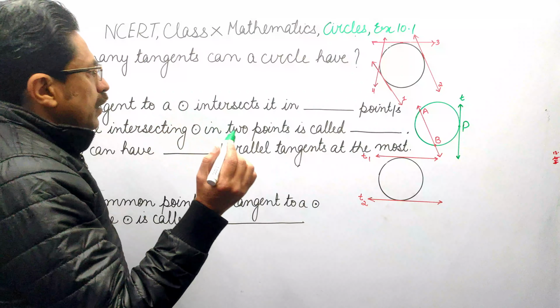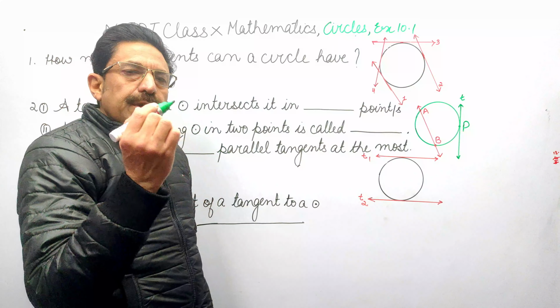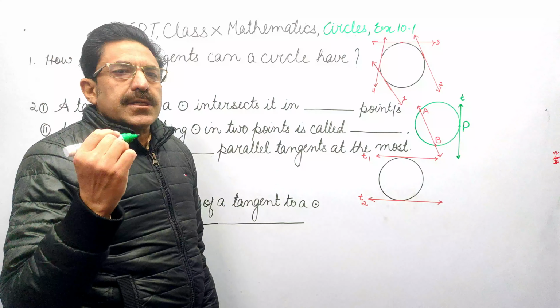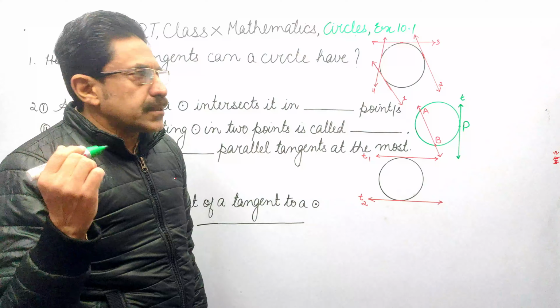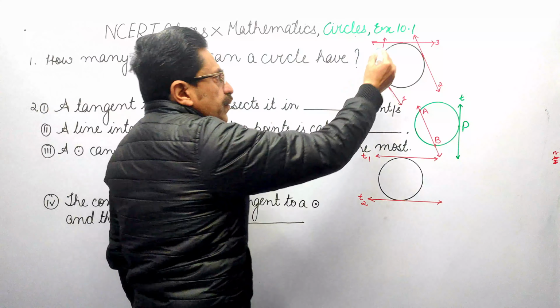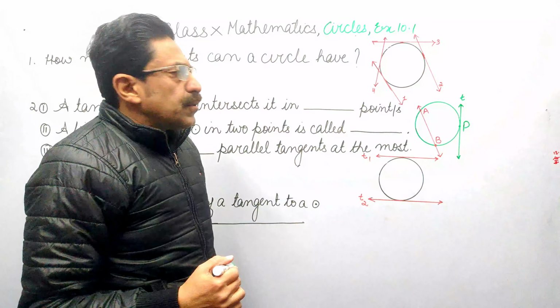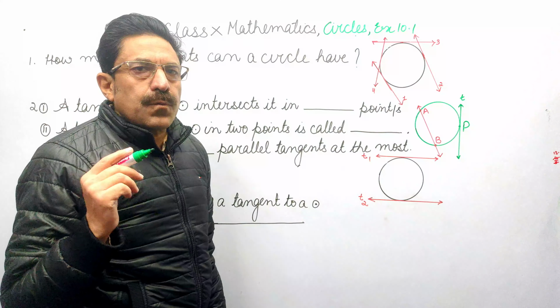Now before watching this video, you should first watch video number 1 of this playlist, in which we have discussed what are tangents, secants and their properties. How many tangents can a circle have? We see here 4 tangents are already drawn to the circle. So are these all what we can draw, or we can draw more?